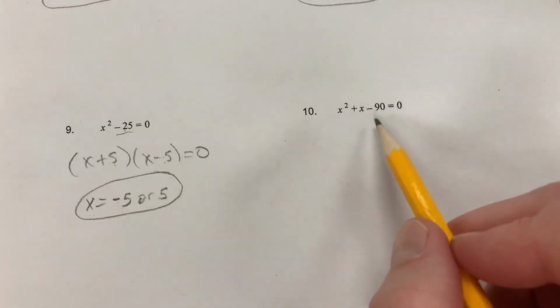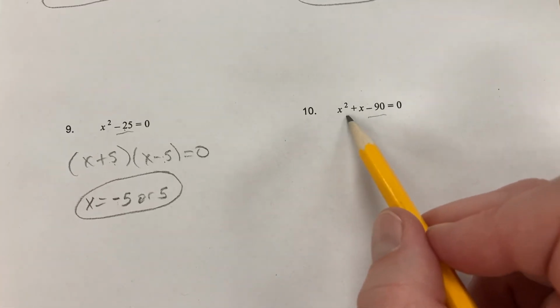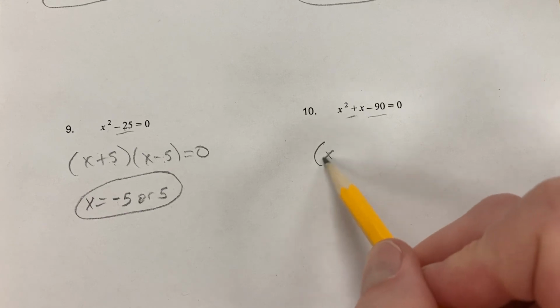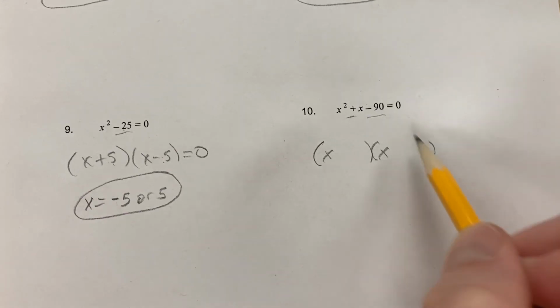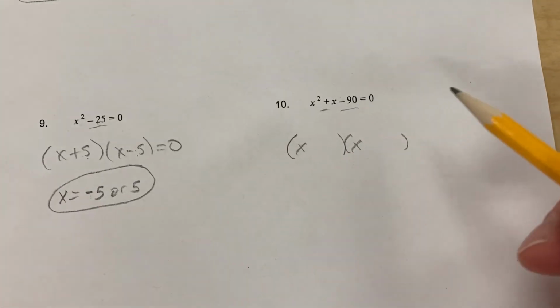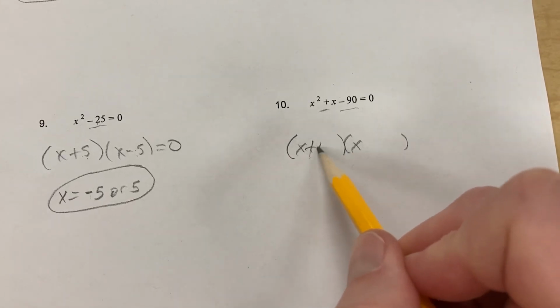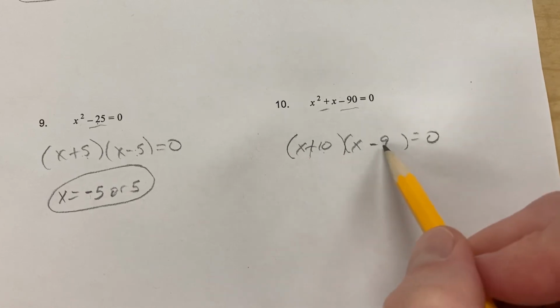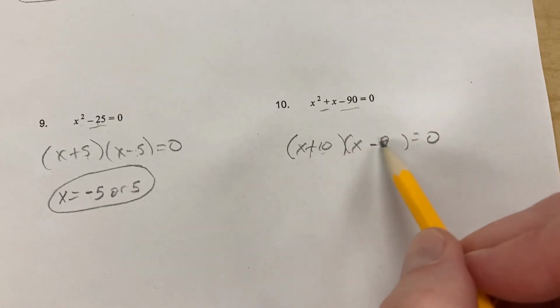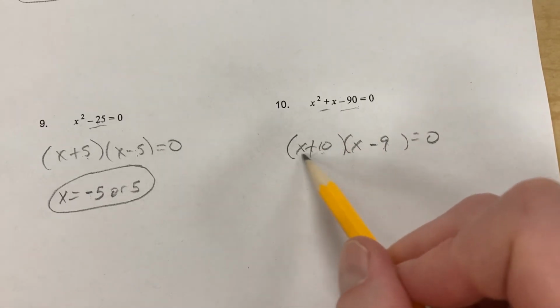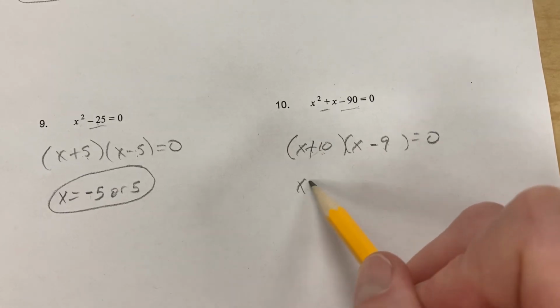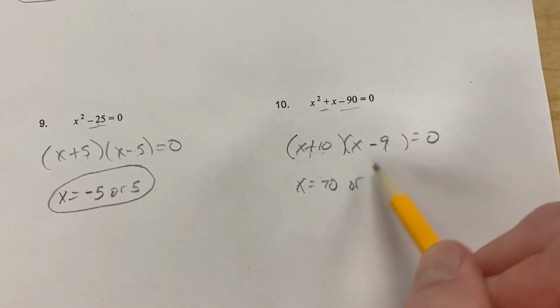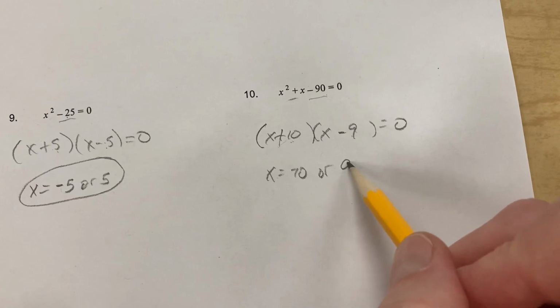Then we get this last one. We're looking for two numbers that multiply to equal negative 90 and add to equal 1. And that might have taken you a little bit of time, but anytime I see something that ends in 0, I'm thinking 10. And in this case, this would be positive 10 and negative 9. 10 times negative 9 is negative 90. 10 plus negative 9 is positive 1. So what would make x plus 10 equal 0? That would be negative 10. What would make x minus 9 equal 0? That would be positive 9.